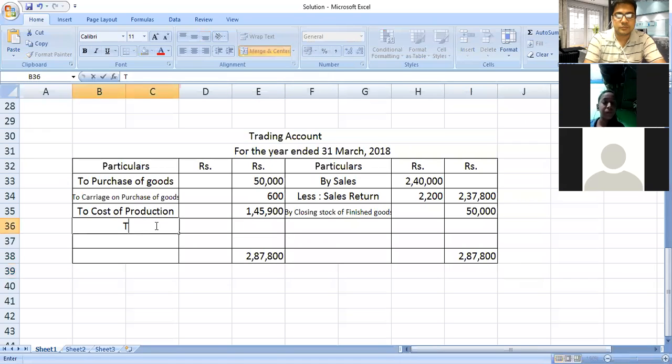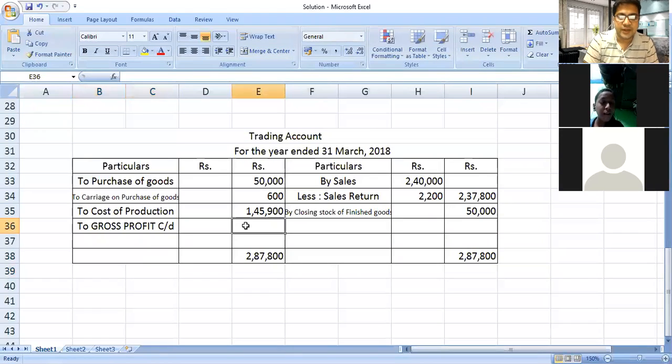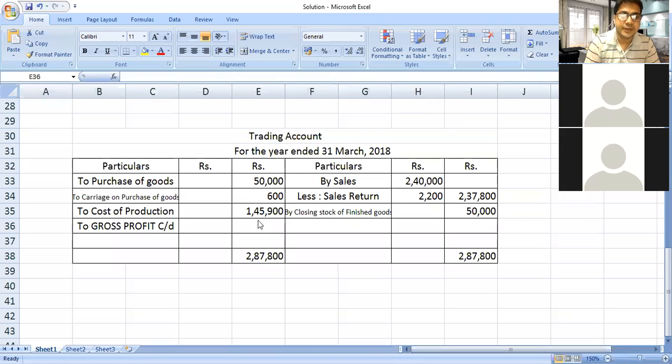what? You know that gross profit carried down. How much did you get? To find out the gross profit, Amay, Tanmay, Pratham, Kritika, Nandita, Kaustubh got 91,300.